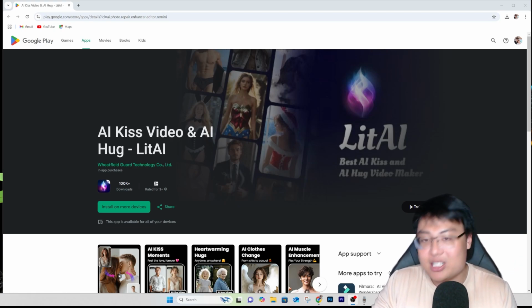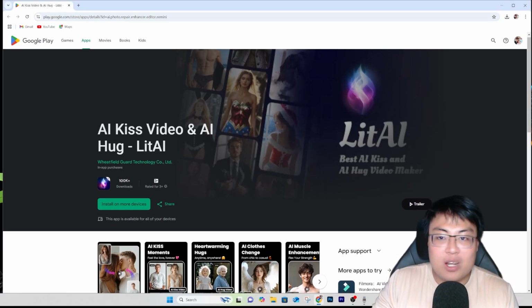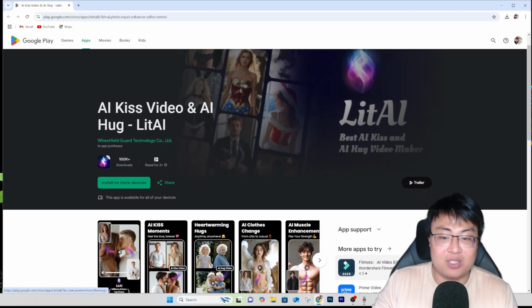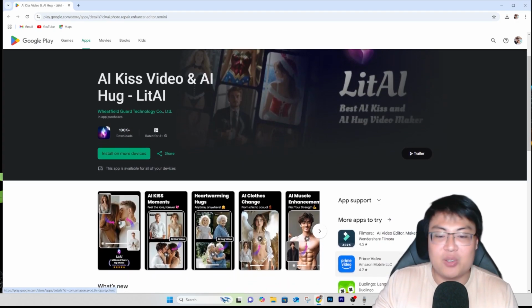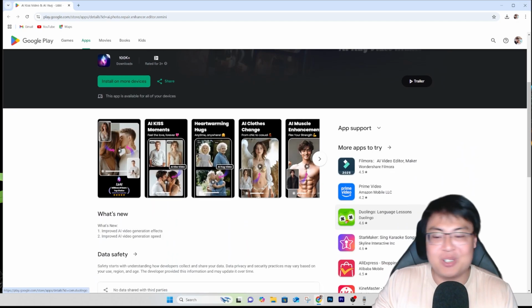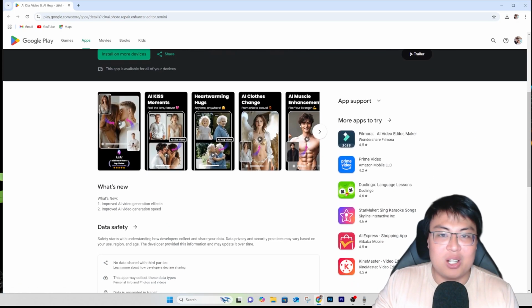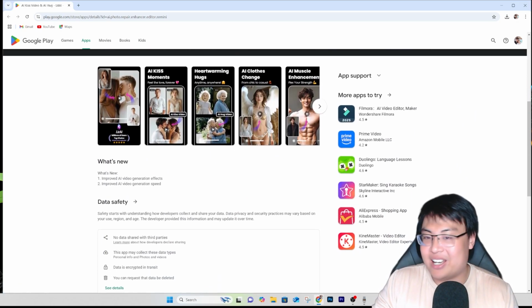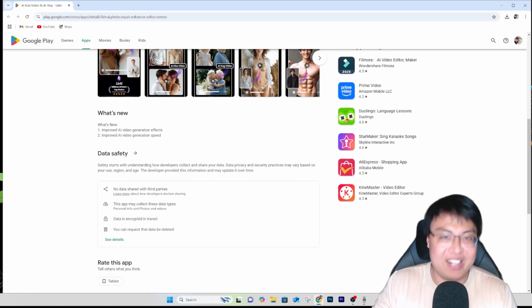All these weird and funny things you can do with it, and this app provides it for you. It is available on both iOS and Android, and it's really cool, like the few you saw at the start. You can do kissing videos, turn old, and all kinds of really weird AI stuff.